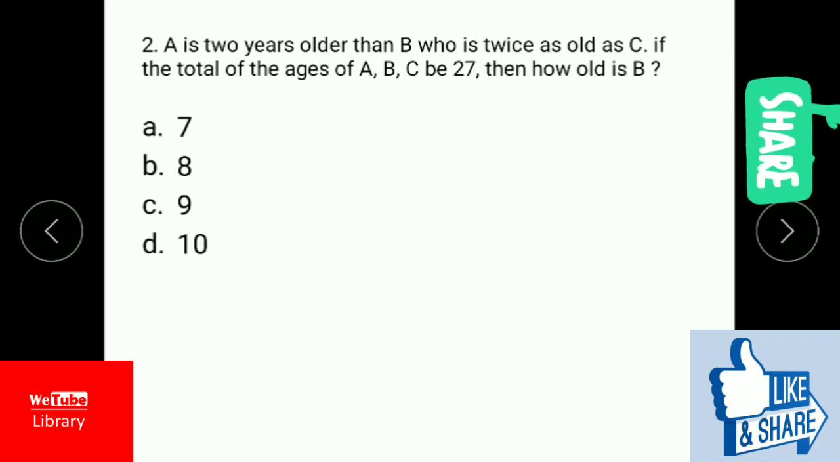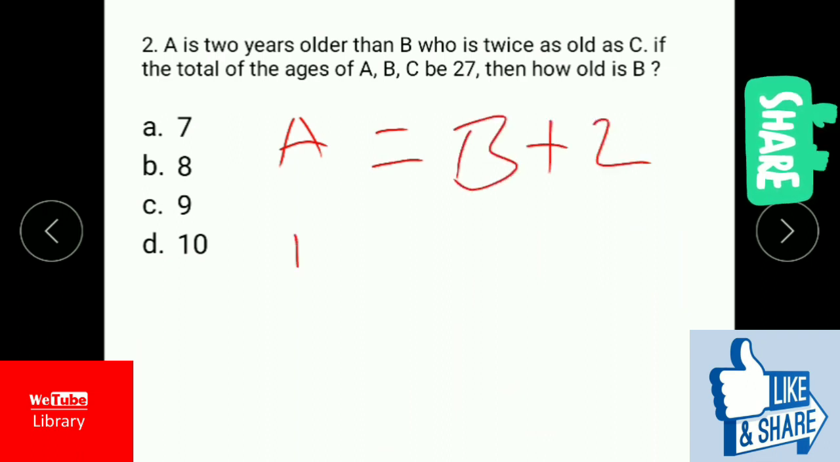A is 2 years older than B, and B is twice the age of C. So how we can solve this question easily: they are asking that the total of the ages of A, B and C is 27, and how old is B? They want the age of B.